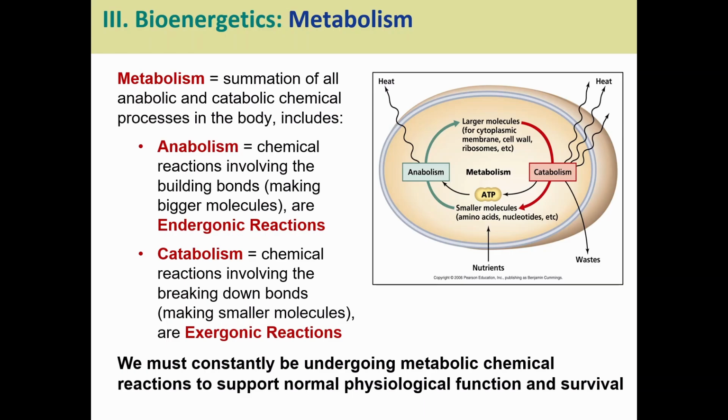So again, metabolism, all of the reactions, all the chemical processes in the body, including the anabolic ones, where we build something up by utilizing energy and bringing energy in, and the catabolic ones, where we break something down to release energy through exergonic reactions. So we're constantly going through anabolic and catabolic reactions back and forth to maintain normal physiological function and survival, right? We can't just have one of these going on and not the other.